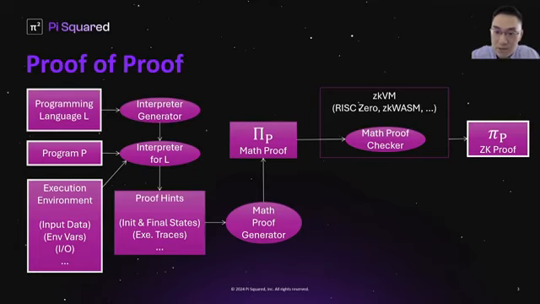What's interesting here is that proof of proof is universal. It's not specific to any particular programming language or virtual machine or instruction set architecture. Instead, any programming language, virtual machine, or ISA can be passed to proof of proof as an input, as a parameter to facilitate the generation of zk proofs. And in the following, I'm going to present how proof of proof works step by step.